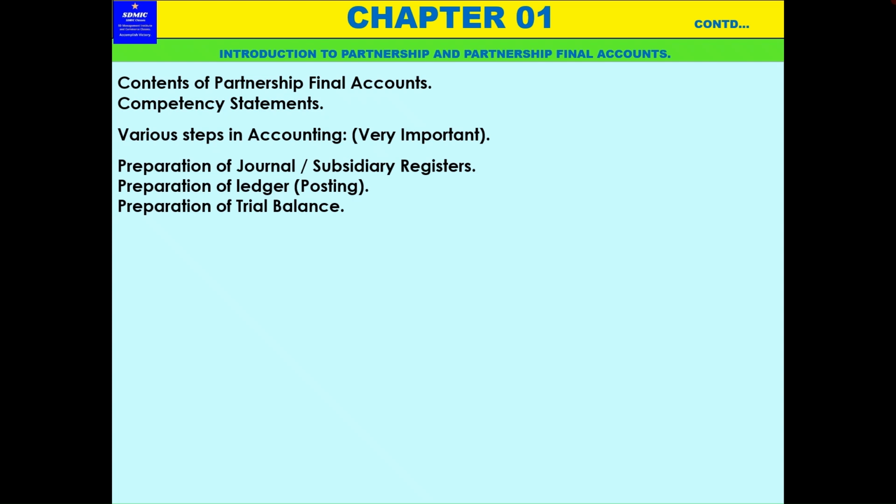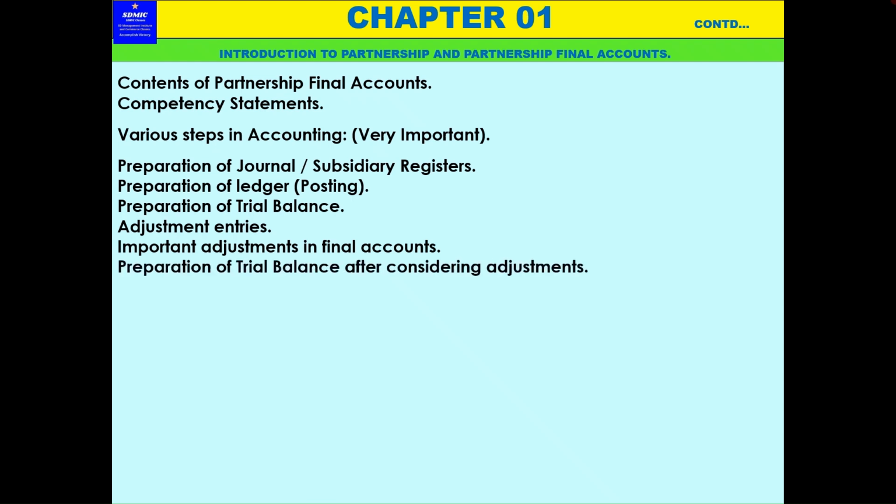After doing all the entries and posting, the ledger accounts are closed, debit side and credit side are totaled, and whichever side is larger gives the balance. If it is a debit balance, it will be taken on the debit side of the trial balance, and if it is a credit balance, it will be taken on the credit side of the trial balance. These are all things I have explained. This is the preparation of the first trial balance, and then adjustment entries. Some important adjustment entries come that we have to pass through.